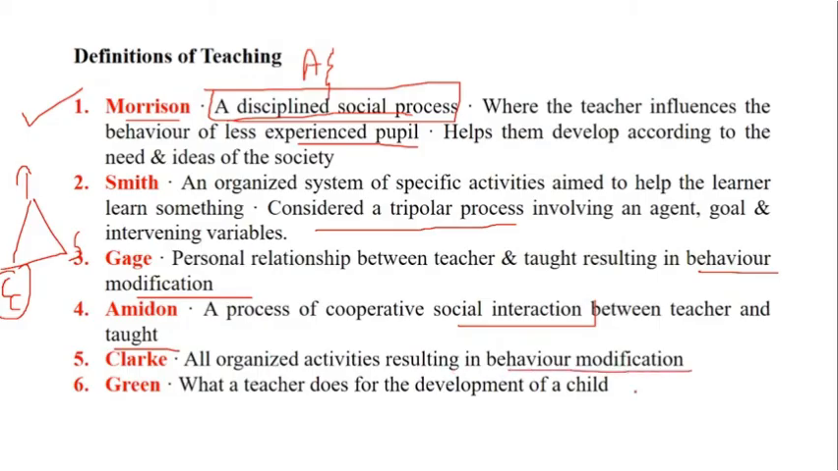So see, this behavior modification, shaping the personality, bringing the overall development, this is a common factor which you can recognize out of teaching. And according to Green, what a teacher does is for the development of a child. So basically, teaching results into what? Teaching results into the development of a child.